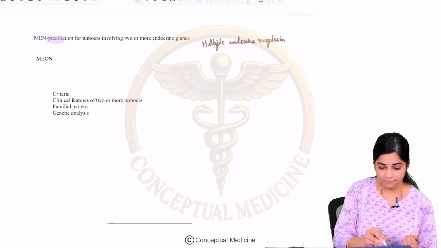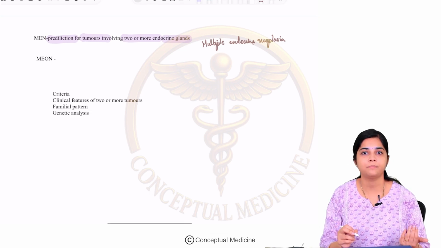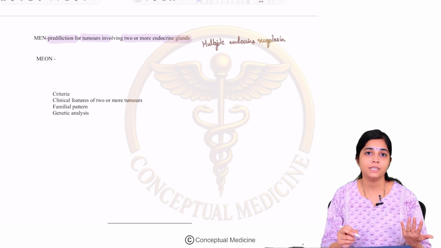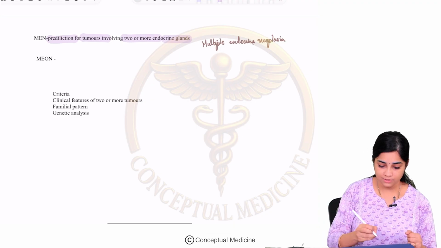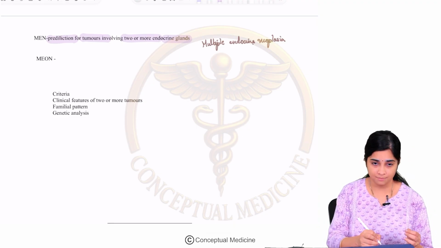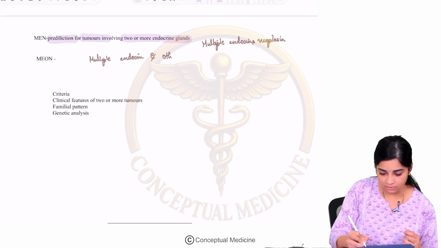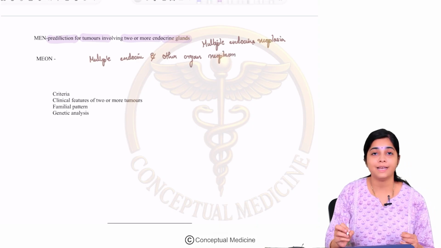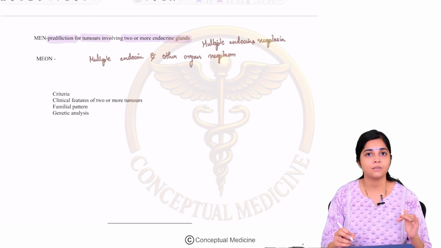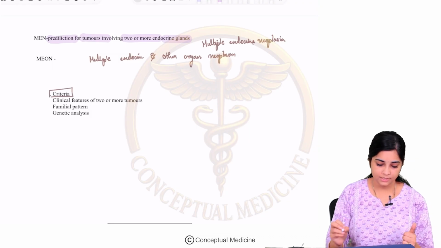In Men syndrome, there is a predilection for tumors involving two or more endocrine glands. It can be the thyroid, parathyroid, pituitary, pancreas. Any endocrine gland can be involved. So what is Mechune syndrome then? Mechune syndrome is a relatively new term that has come up. It stands for Multiple Endocrine and Other Organ Neoplasm. It's not only the endocrine glands but other organs that are also involved in Mechune syndromes.